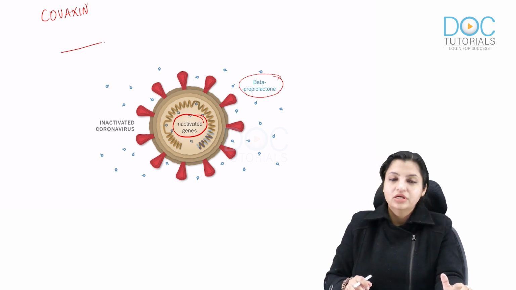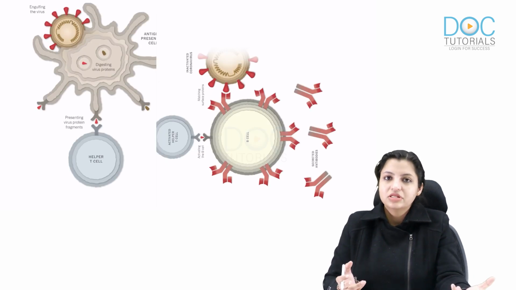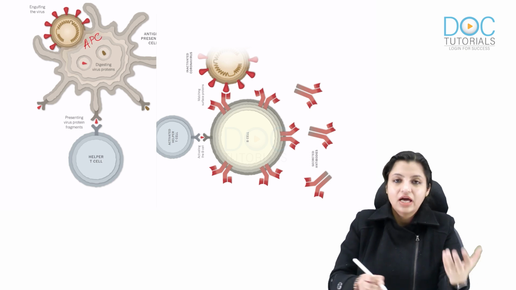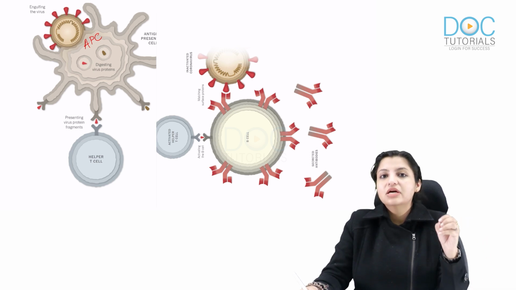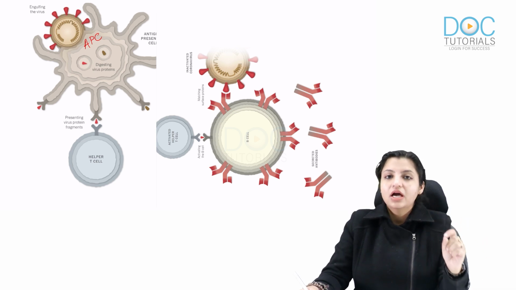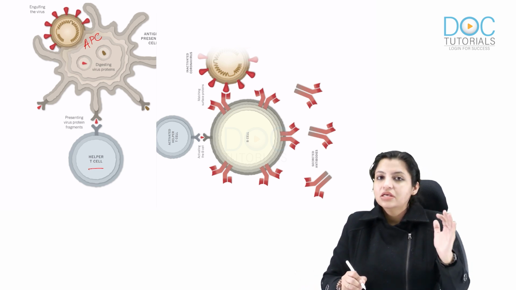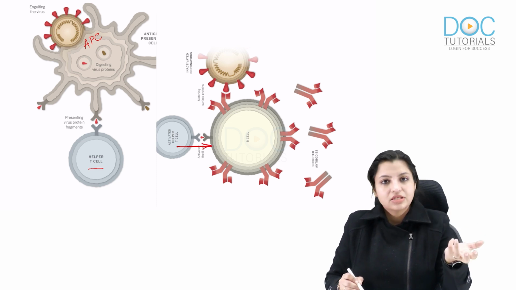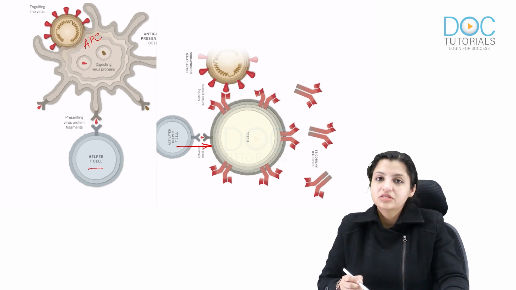Now, as soon as we inject this vaccine into people, you know what happens in immunity. Antigen presenting cells are going to eat up this inactivated virus which has intact spike proteins. It will recognize the spike protein as a foreign protein, and it will immediately give this to T cells. T cells will immediately induce B cells to make antibodies against this spike protein. So this person is going to have a lot of antibodies formed against the spike protein.